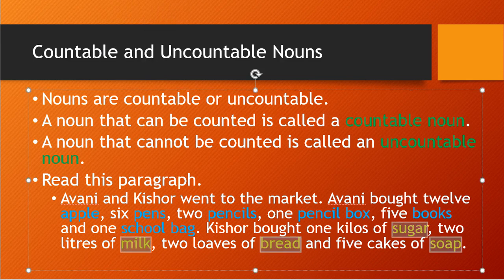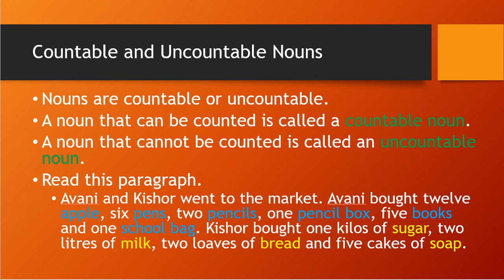See, all the blue ones are countable nouns, and all the yellow ones are uncountable nouns. Books, pencil, pen, school bag, apple, you can count like 12, 3, 4, 5. But whatever Kishore bought, sugar, milk, bread, soap, you cannot count, because those are uncountable nouns.